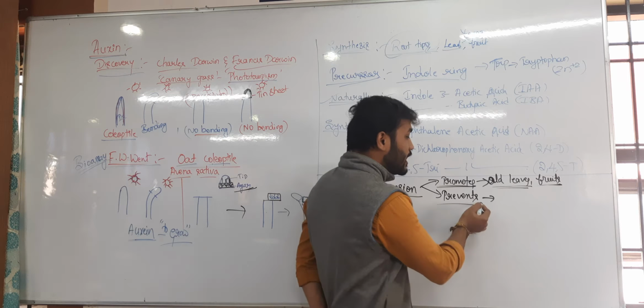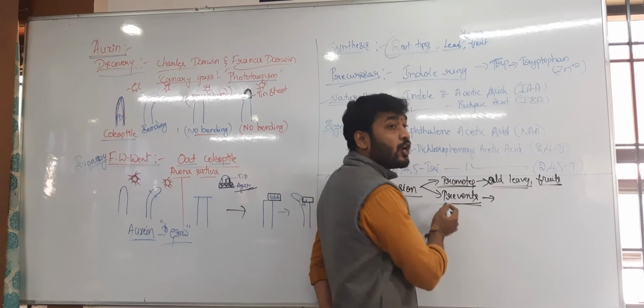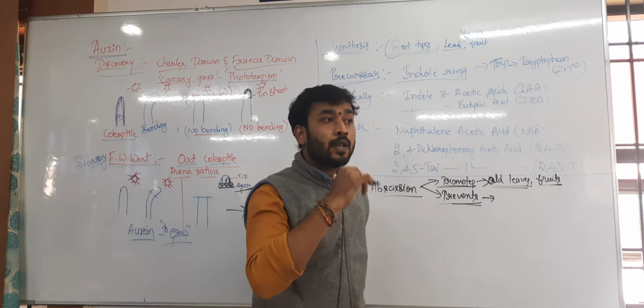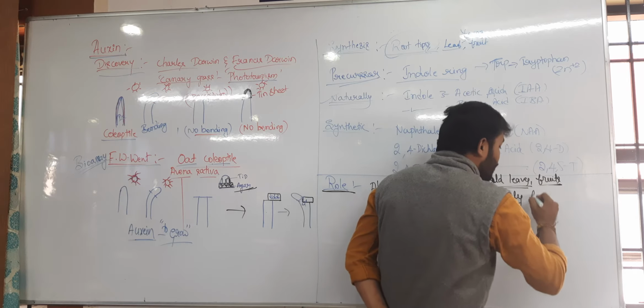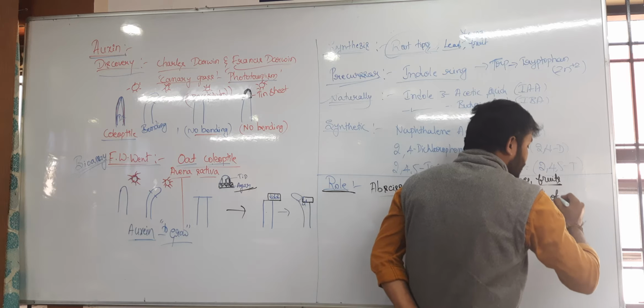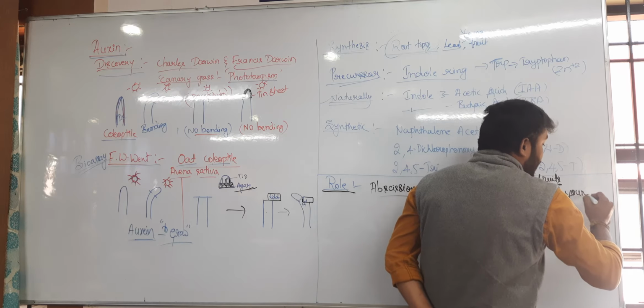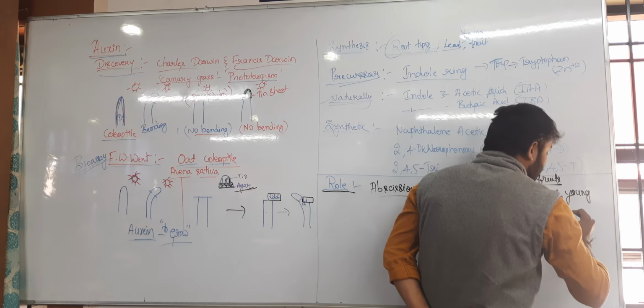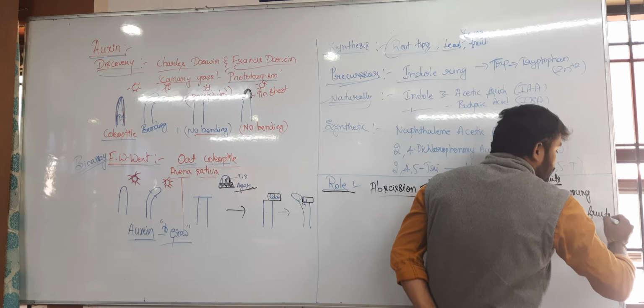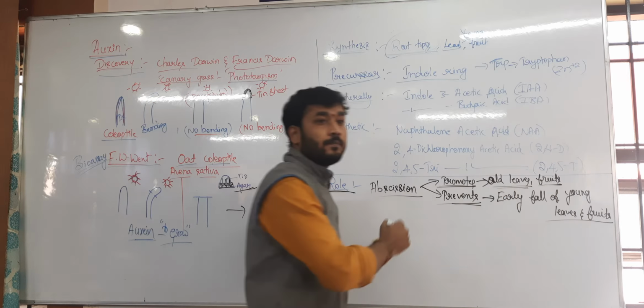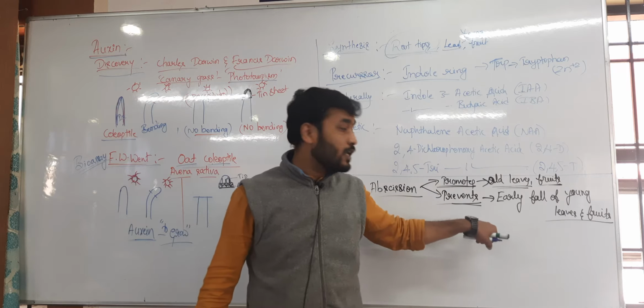Hence, here it is by its higher concentration, it is preventing early fall of young leaves and fruits. Hope you got the point. How anta? It is preventing what?